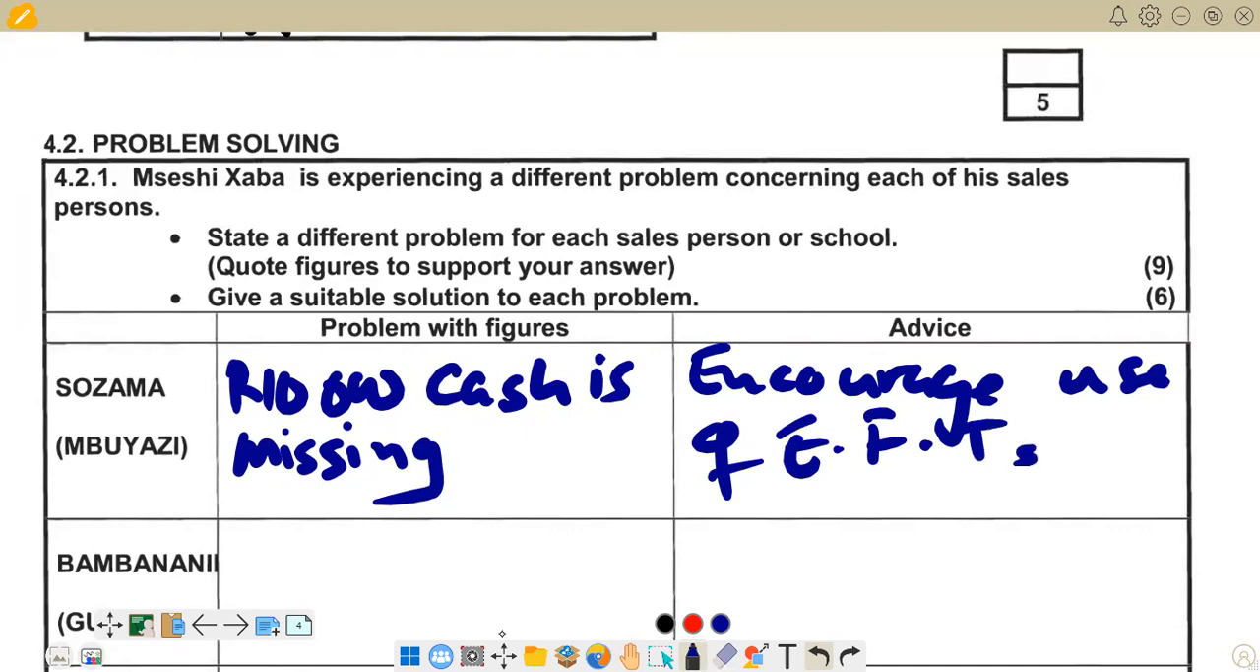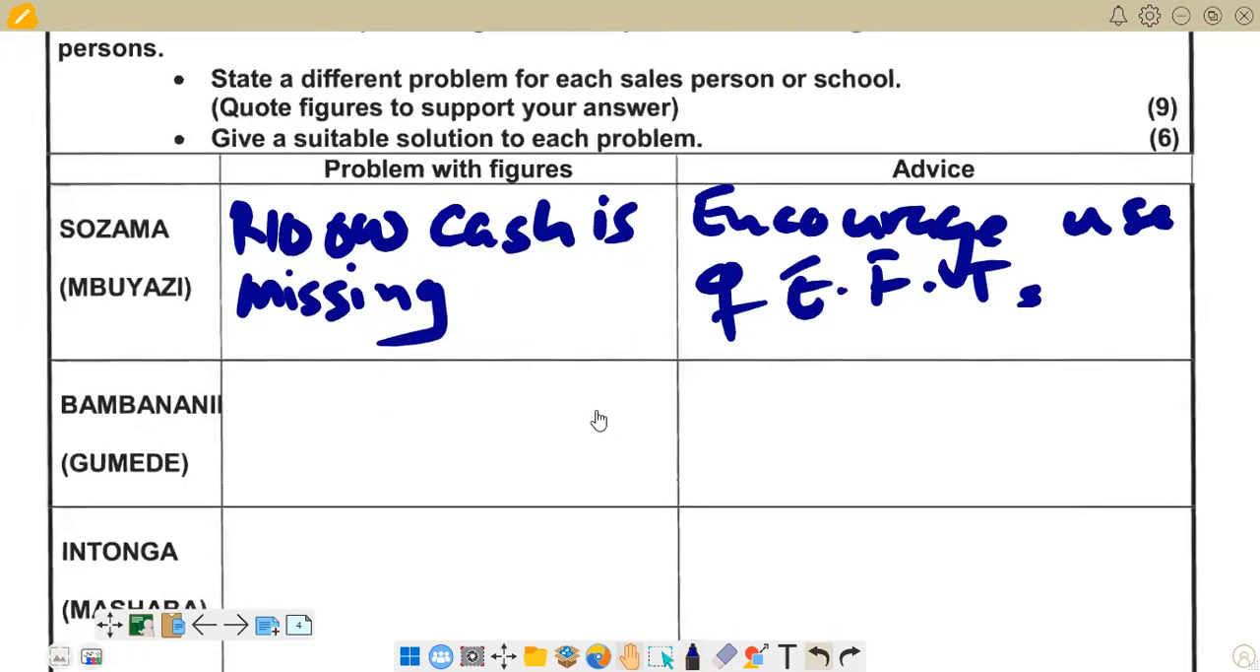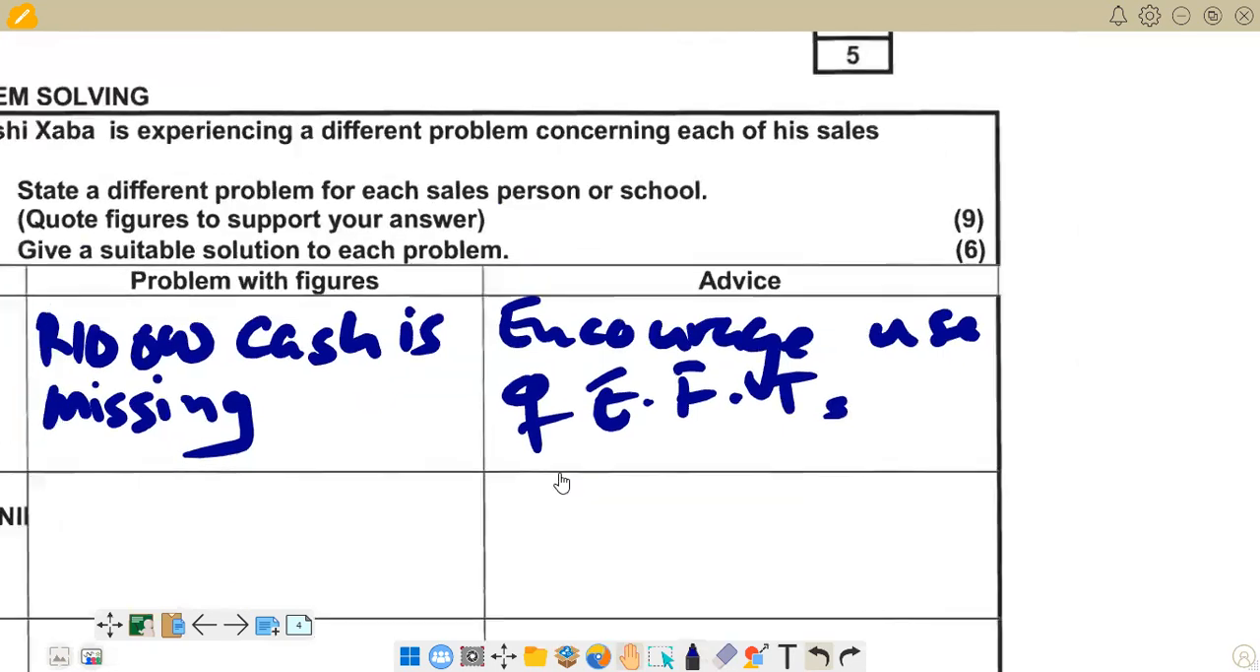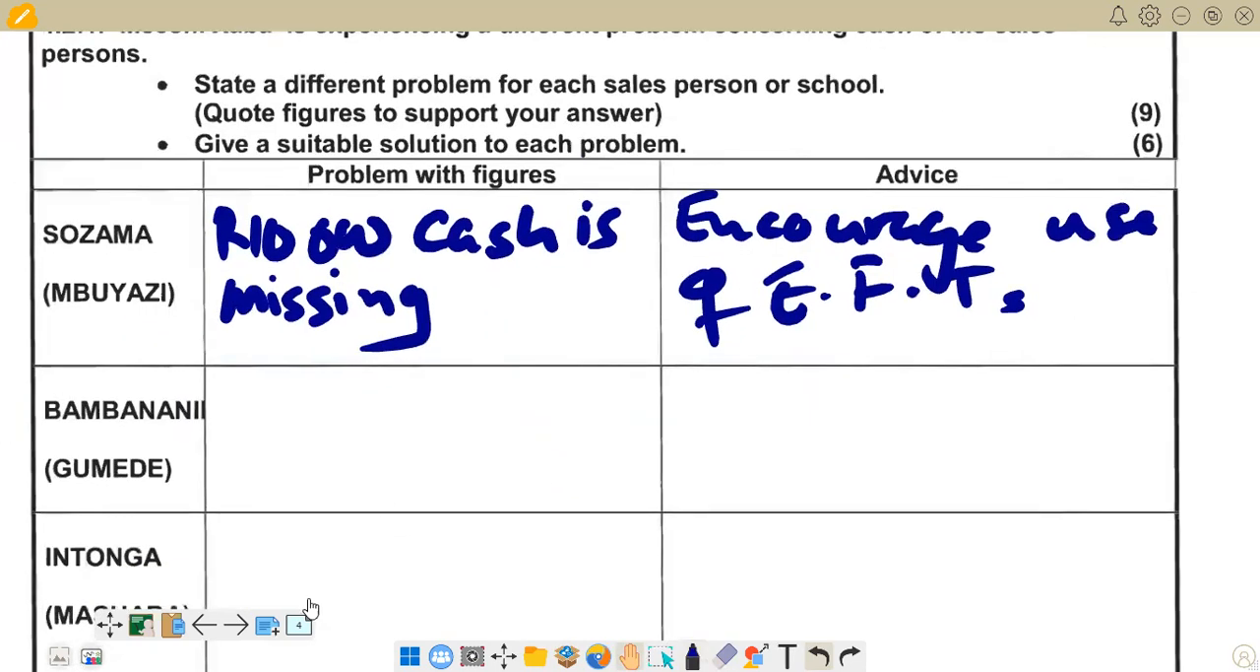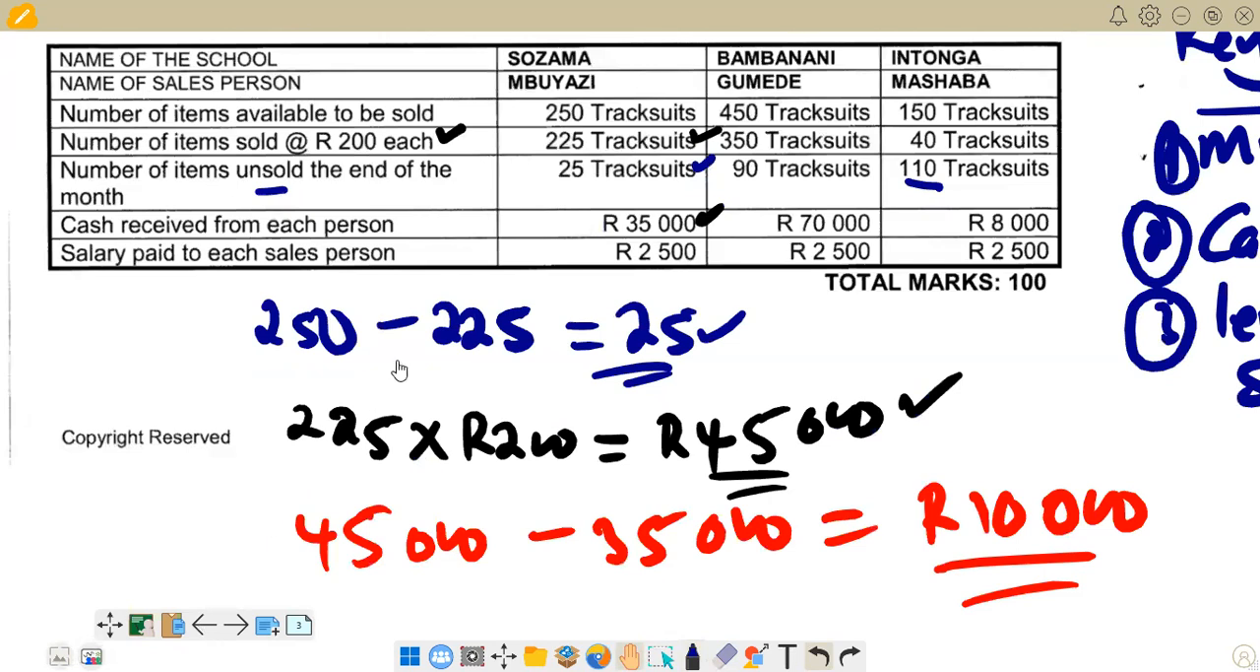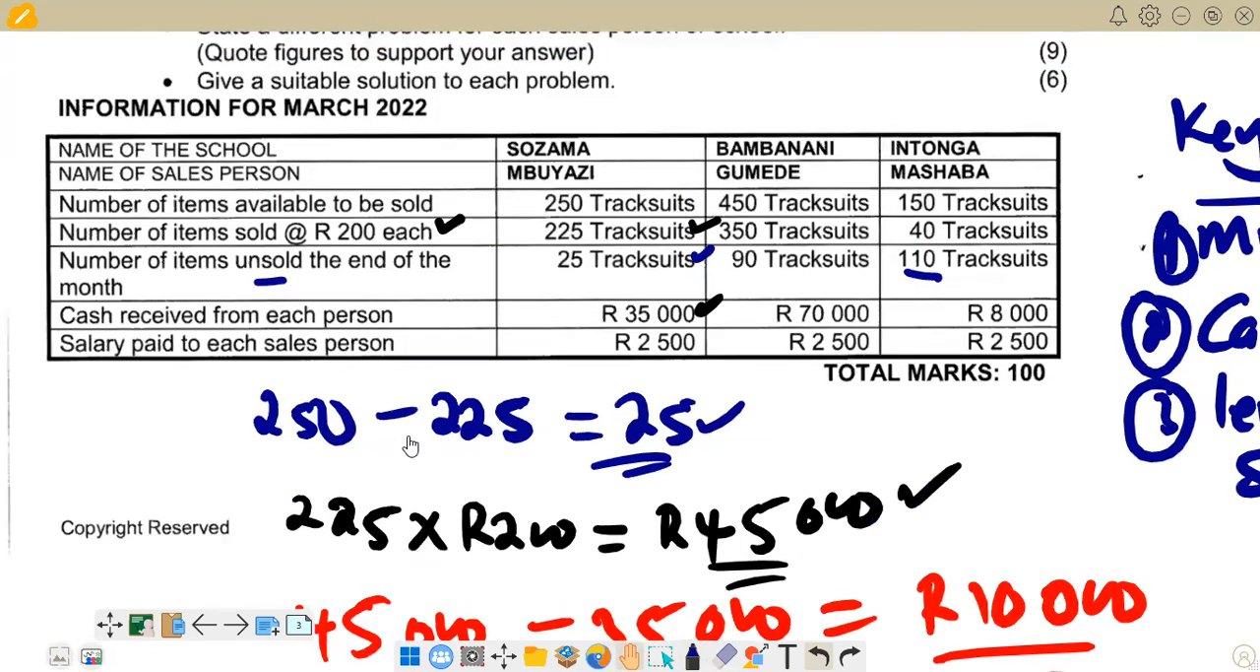Encourage use of EFTs. This is what we can advise. So we can go again there and try to see what we have next in terms of next question. So we are here. We are now looking at the second one, which is Gumede. We can just try to see how we can calculate that one.